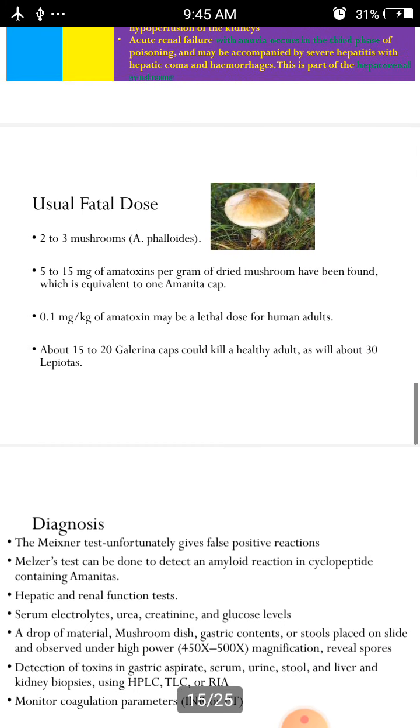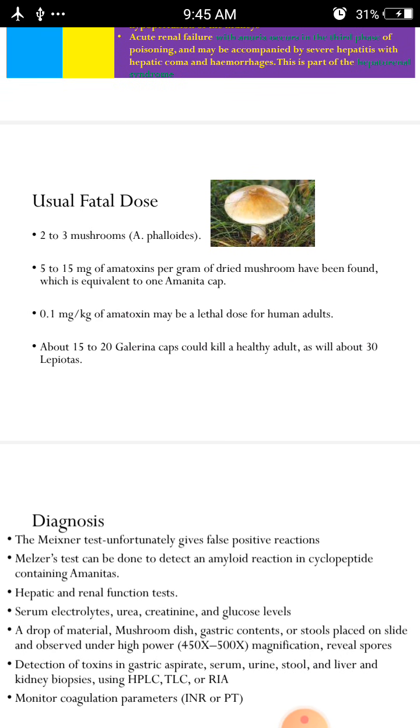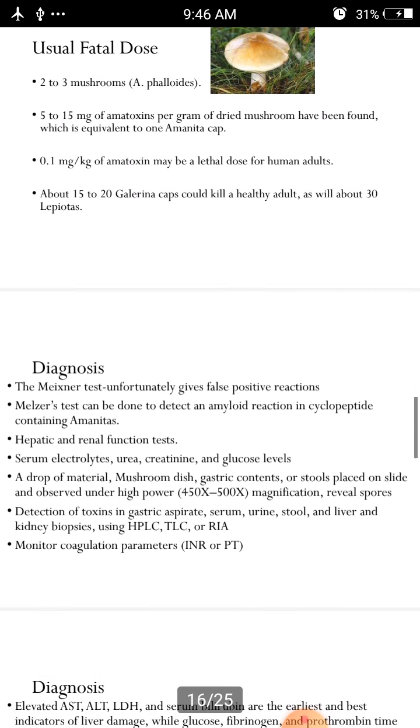So what is the usual fatal dose? 2 to 3 mushrooms of Amanita phalloides. Almost 5 to 15 grams of amatoxins per gram of dried mushroom have been found, which is equivalent to 1 Amanita cap. Also 0.1 mg per kg of amatoxin may be a lethal dose for human adults, and about 15 to 20 Galerina caps could kill a healthy adult, as will about 30 Lepiotas. So we should check how many mushrooms have been eaten by the person, and at which concentration they have taken or cooked them.